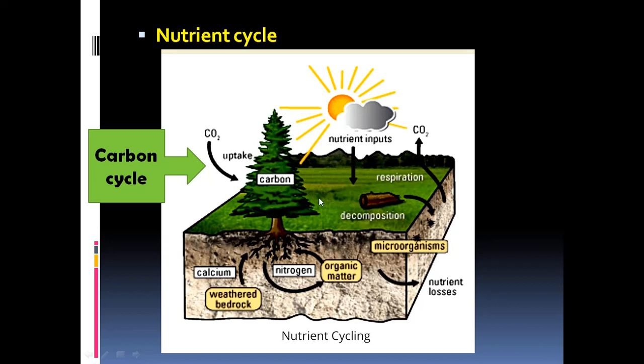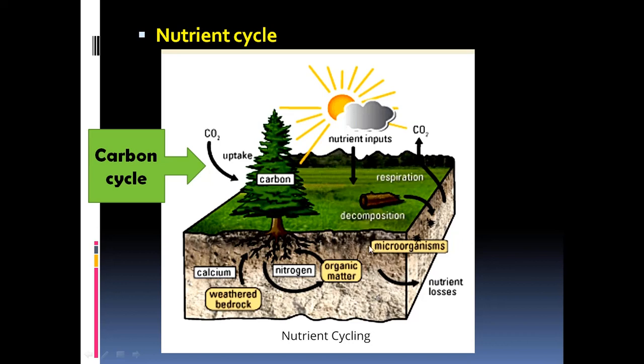And when the plants and animals die and their bodies are decomposed, these nutrients are again given back to the soil. And in the soil, we find organic matter of dead plant and animal that is converted into valuable nutrients by the action of the bacteria. And again, those nutrients are made available to the plants. Similarly, when the weathering of the rocks takes place, bedrock deep under the soil, calcium is released and that's also used up by the plants. And some of the nutrients are lost into the deeper soil.